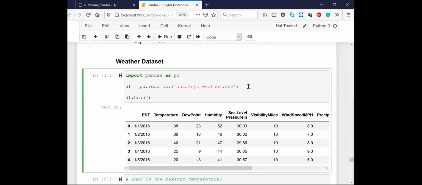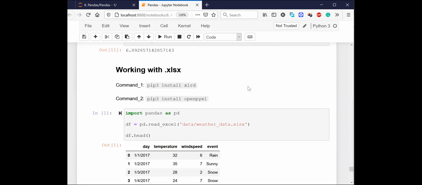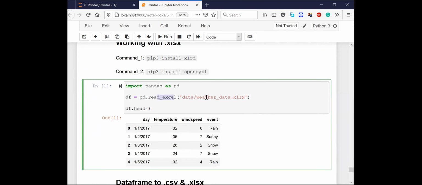Okay. Now let's move ahead. We can do all sorts of things with Excel also.